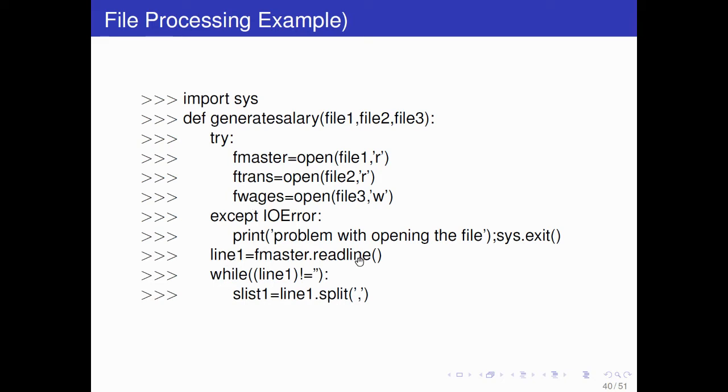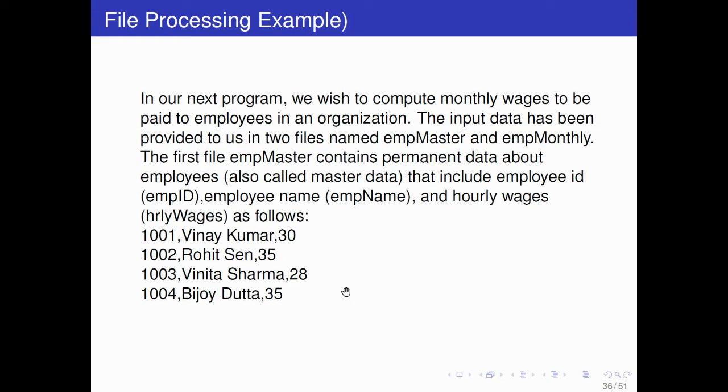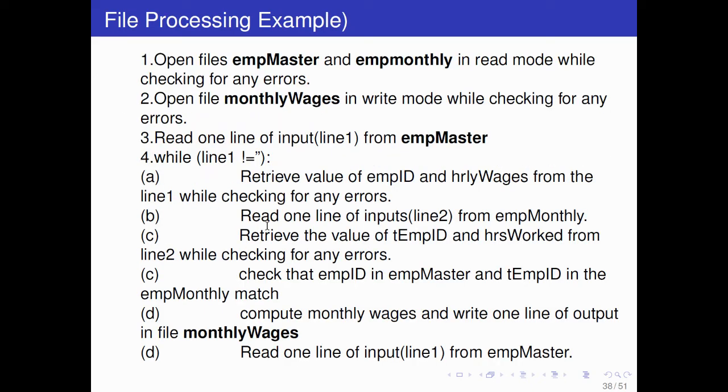It will read the first line. While line 1 is not an empty string, it will read the first line first, and each line will be read. So we are running a while loop, and one by one each line will be read. For the first line, it will execute, and list one is line one dot split. Split is used again, and what split will do is make a list of employee ID, name, and this hourly wages.